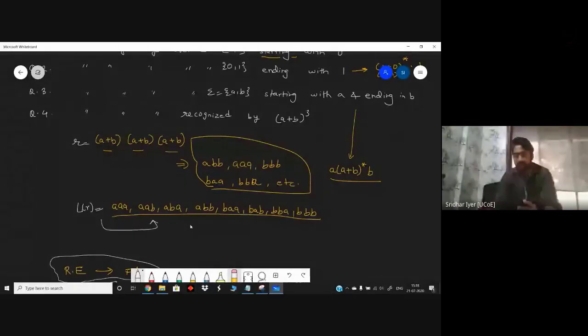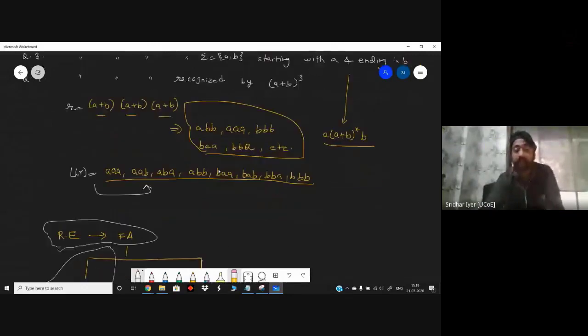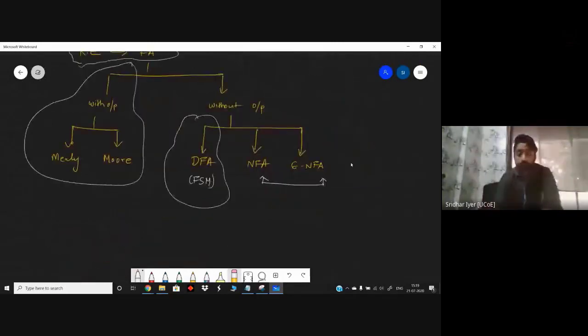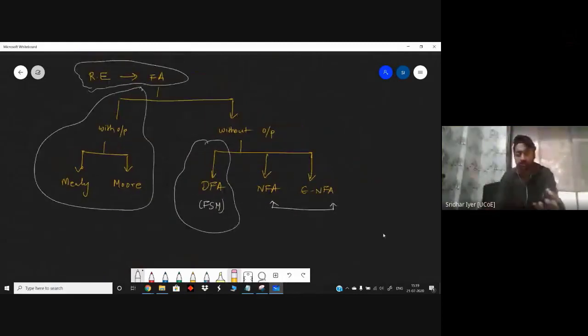As you all know, regular languages are accepted by finite automata only. So regular expressions are the basis of regular languages, which are then further understood by DFA, NFA, or epsilon NFA. Clear with this? This was all about the theoretical aspect. Now we can move ahead with the practical aspect, or how we can actually solve RE to FA.